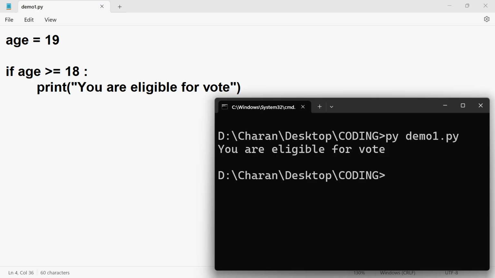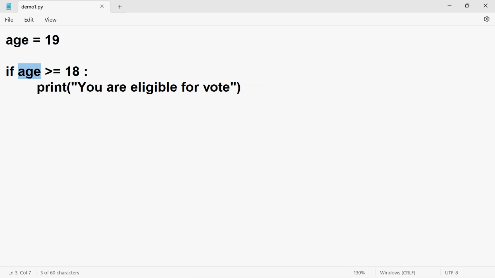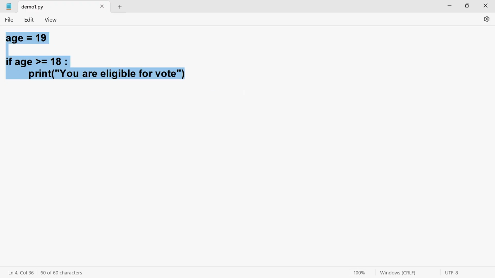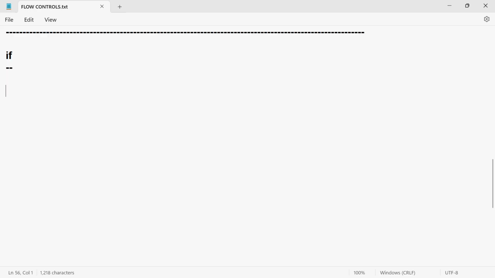If we come to this example, age is 19. In math terminology, 19 is greater than or equal to 18, so it is true. If this condition is true, then this statement is going to execute. Let me cover one more example.